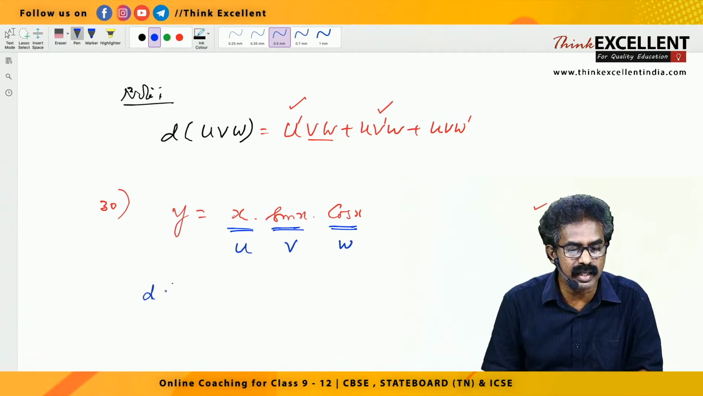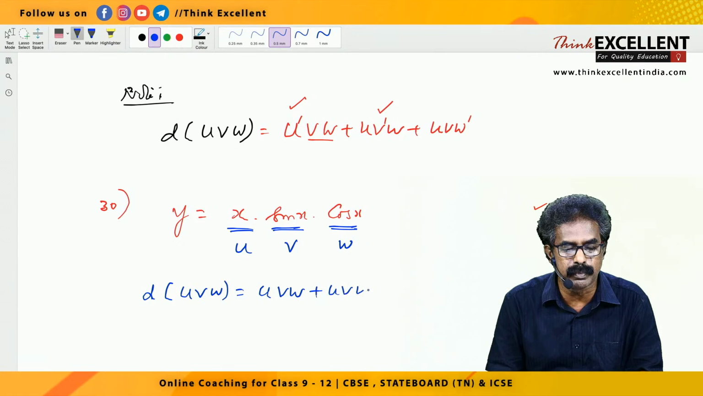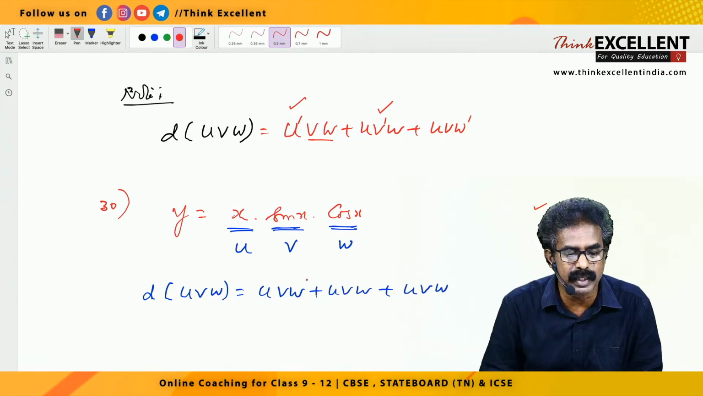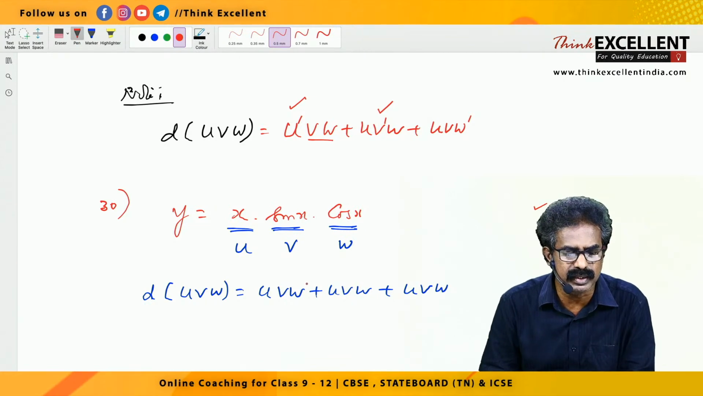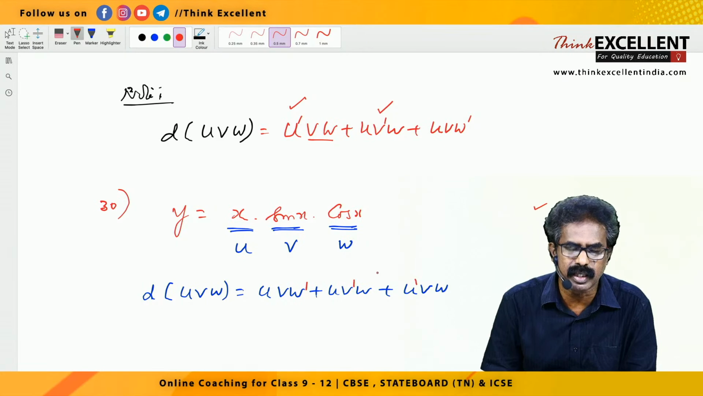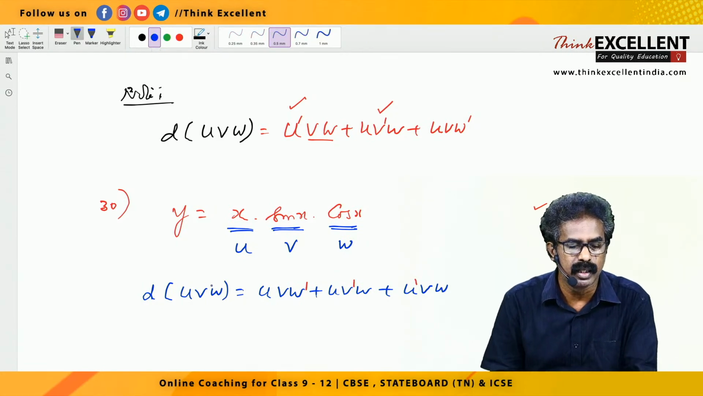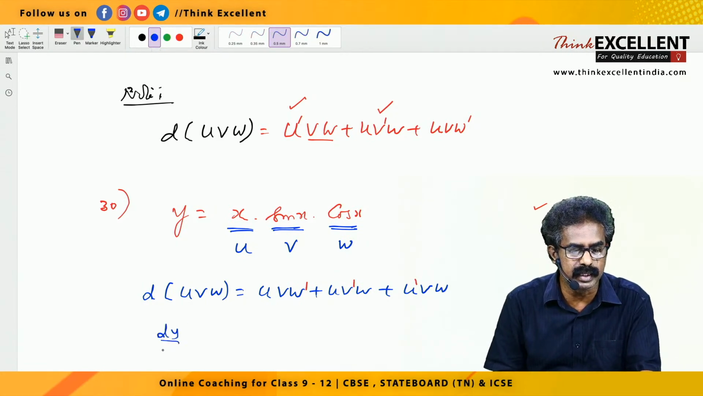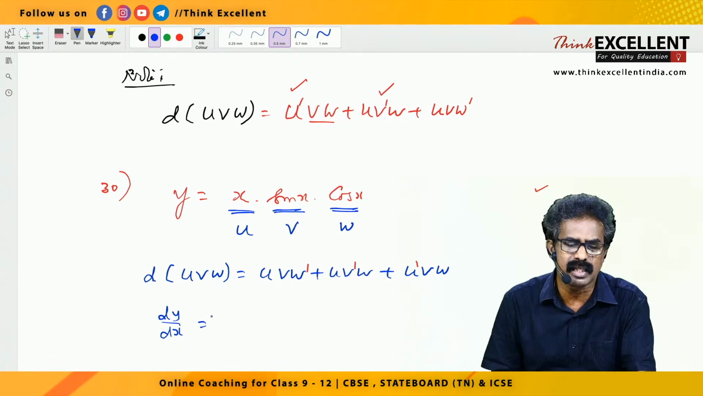This is of the type u, v, w, right? So you know the formula: the derivative of uvw has an easy method. You write u, v, w three times, plus u, v, w plus u, v, w, right? Every time you put a dash on any one term. Suppose w dash here, then v dash here, u dash here. Any order is fine because it is plus only, no problem. So dy by dx is, now please listen, these are all just revision for you.